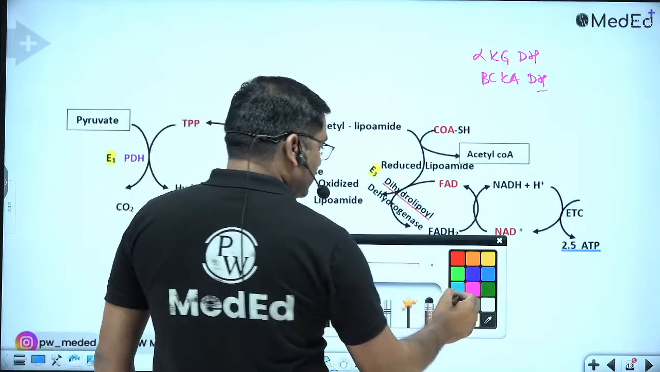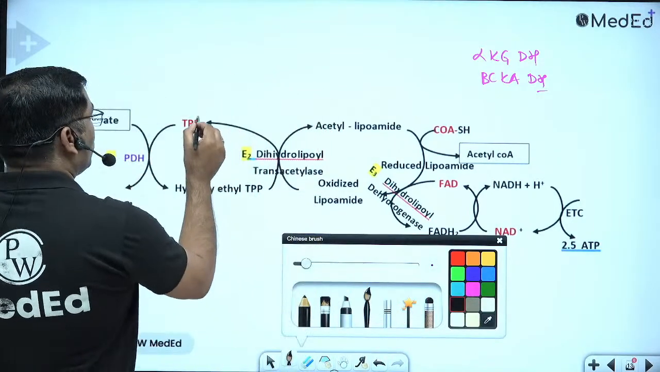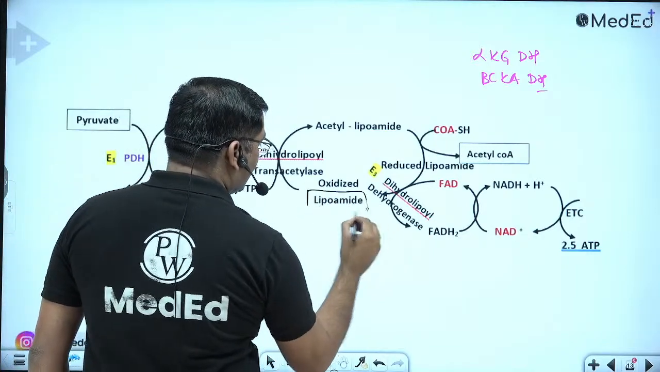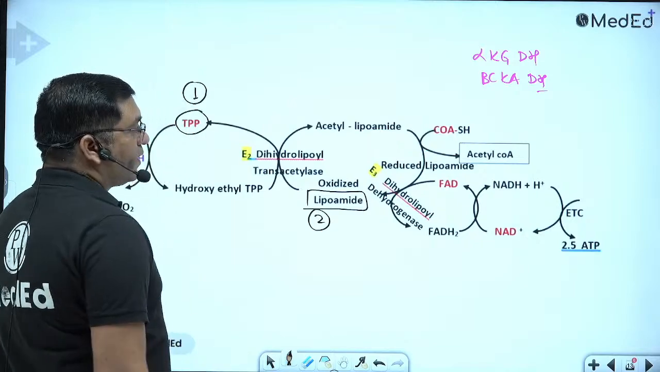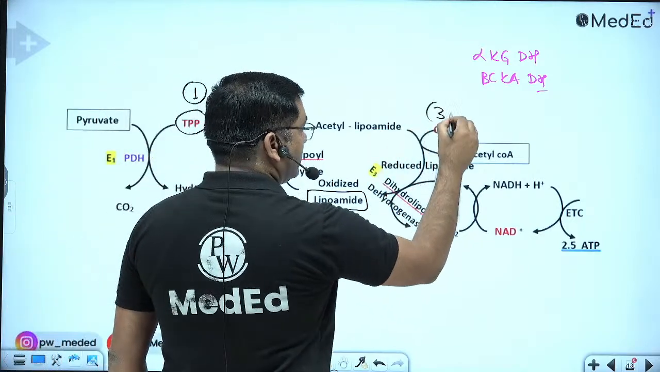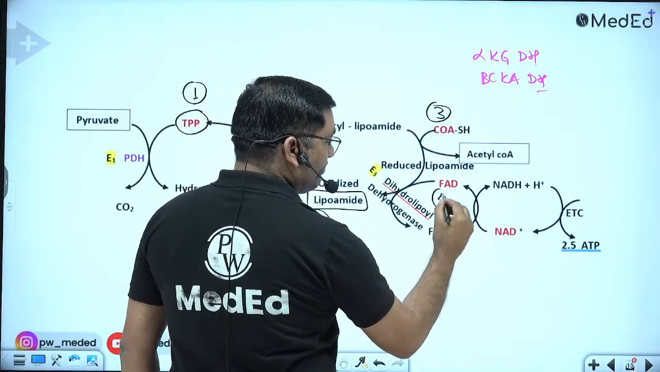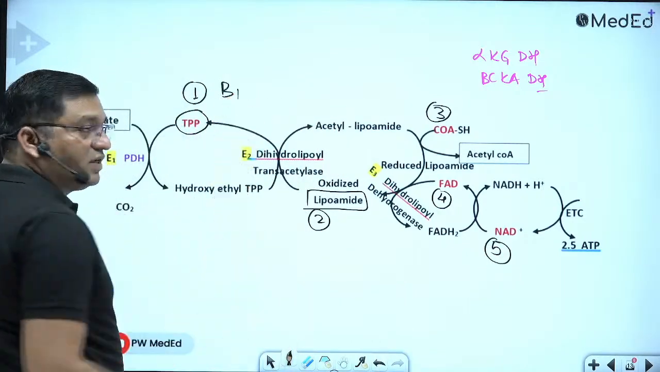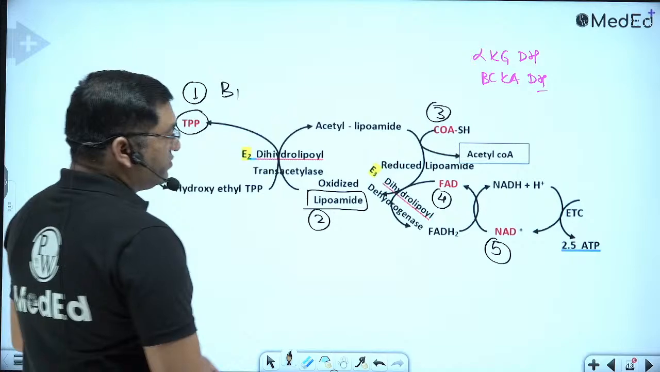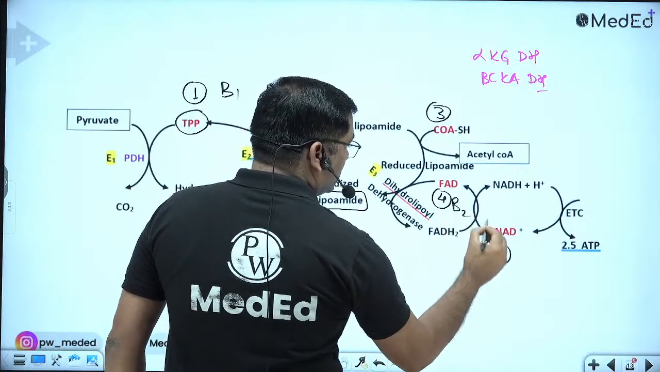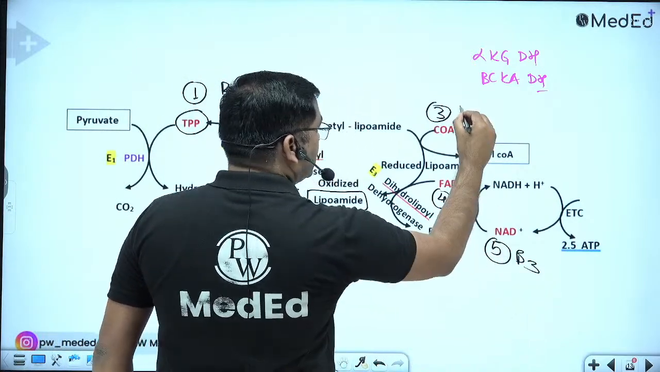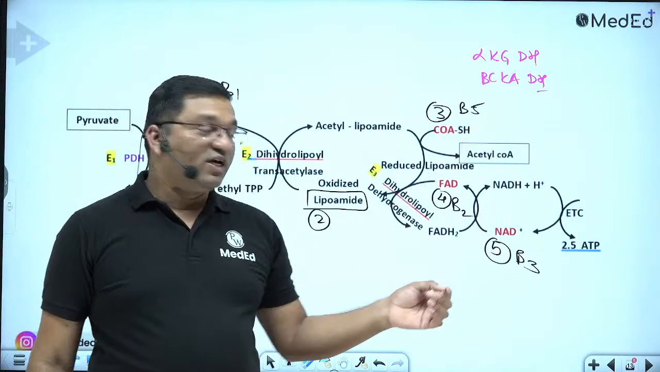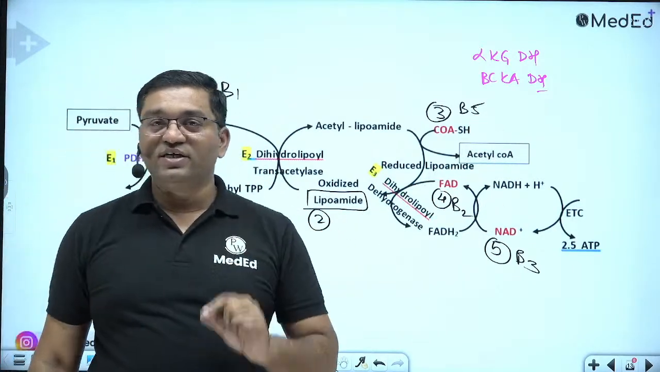The first of the 5 coenzymes is thiamine pyrophosphate. Second, lipoic acid. Third is coenzyme A. Fourth is FAD. Fifth is NAD. See, thiamine pyrophosphate is vitamin B1. This is B2, this is B3, this is B5, and the lipoic acid. So B1, B2, B3, B5 and lipoic acid are required for the pyruvate dehydrogenase complex.